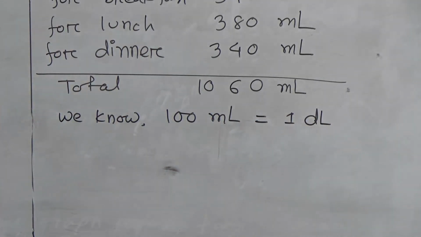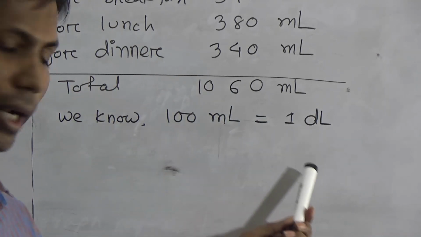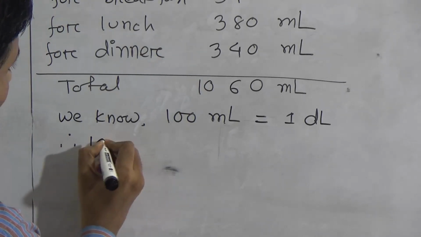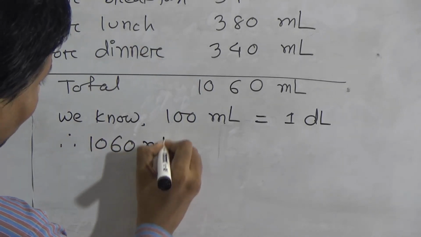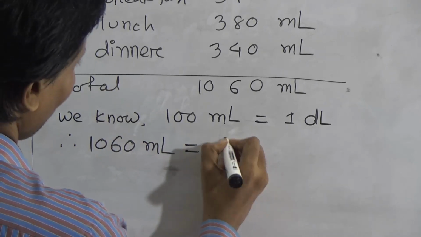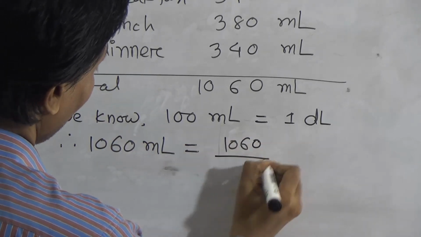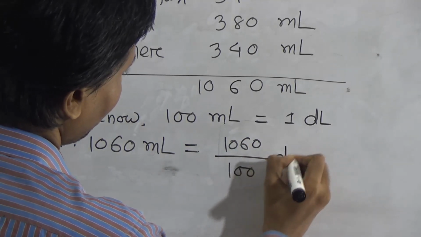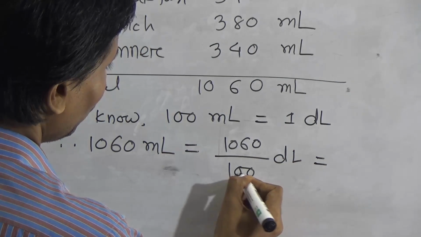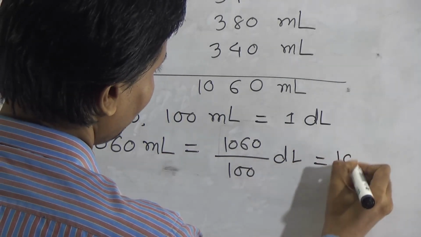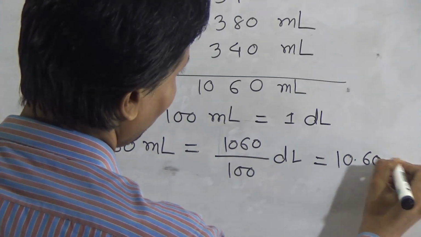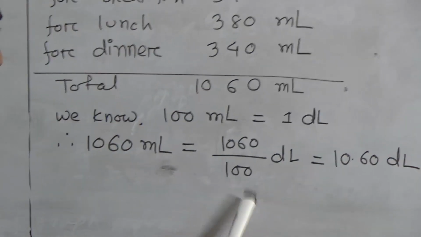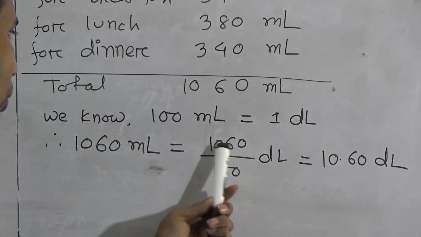Therefore, 1060 milliliter equals 1060 by 100 deciliter. That means 10.60 deciliter. You see 2 zeros, so you put the point after 2 digits, 1, 2.